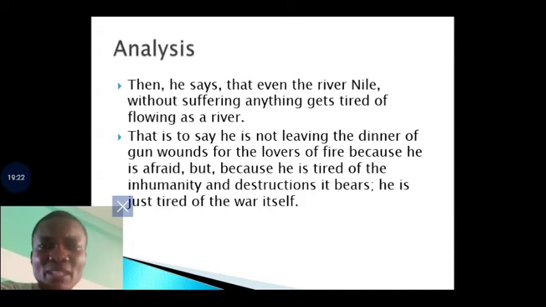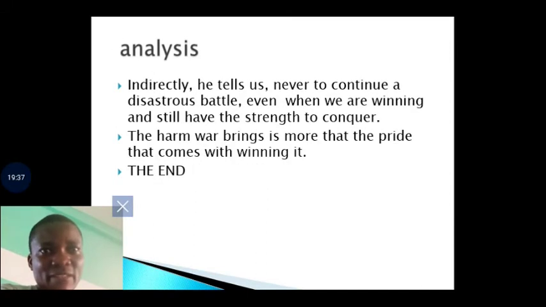So the poet is telling us that he's tired and he wants to back out, because this war that he thought would have ended in the shortest time is taking so many years and it's not ending. So indirectly it tells us never to continue a disastrous battle even when we are winning and still have the strength to conquer. The harm war brings is more than the pride that comes with winning it.